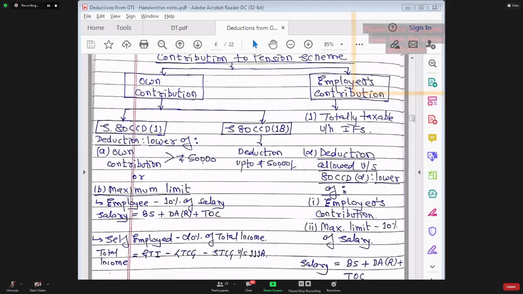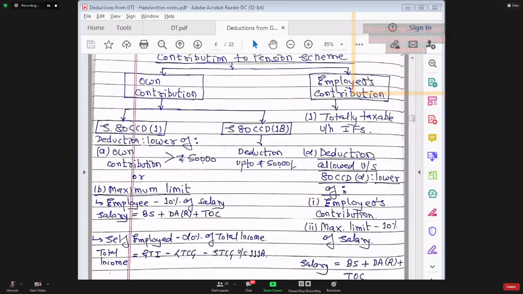See, don't get confused with health insurance premium. If employer is paying health insurance premium, that is exempt in the hands of employee. If employer is paying life insurance premium, that is fully taxable in the hands of employee. Is that very, very clear? Those who are saying the answer is exempt, have you got this point?